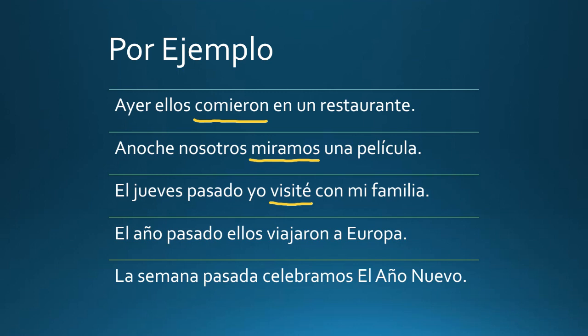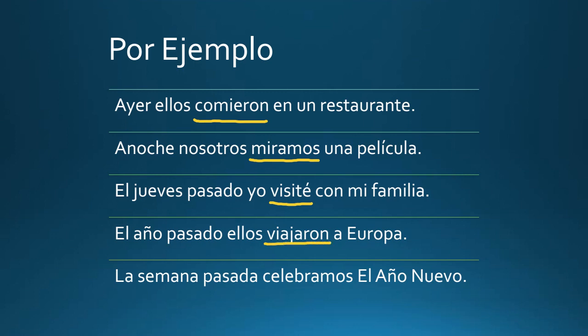It wasn't ongoing or something that happened repeatedly or multiple times, or that took a really long, unspecified amount of time. El año pasado, ellos viajaron a Europa. So last year, they traveled to Europe. Again, a one-time completed past action, so we use the preterite.